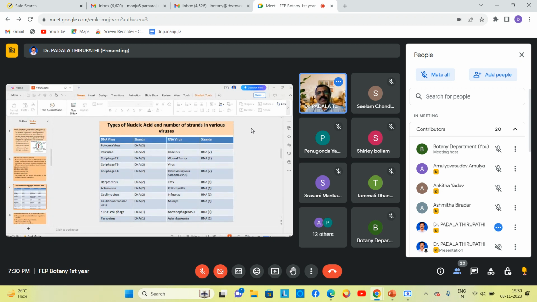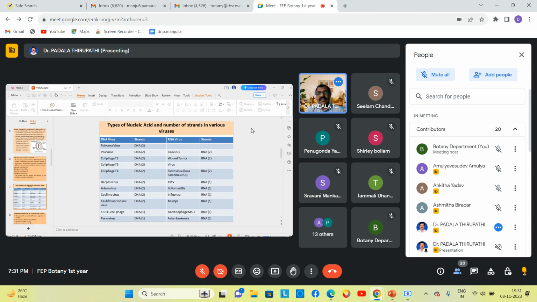These are all RNA viruses. Among these, some may be double-stranded RNA and some single-stranded RNA. Among these, the first 3, reovirus, wound tumor virus, and retrovirus, possess double-stranded RNA. The remaining are all single-stranded RNA.